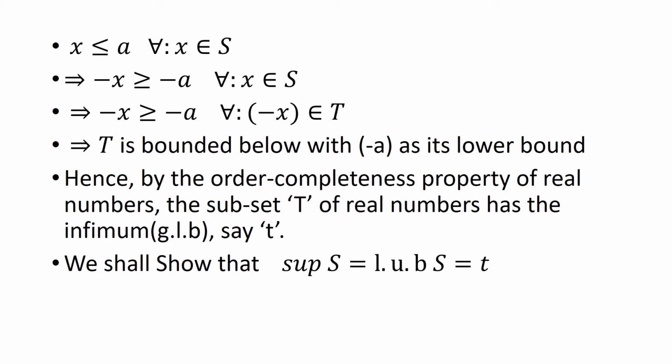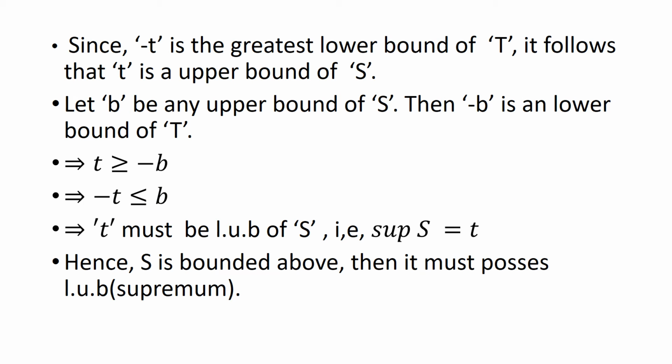Now we shall show that the supremum of S, the least upper bound of S, is equal to T. We shall show that T is the least upper bound of S. Since minus T is the greatest lower bound of T, it follows that T is an upper bound of S, but we have to show that T is the least upper bound of S. Let B be any upper bound of S.